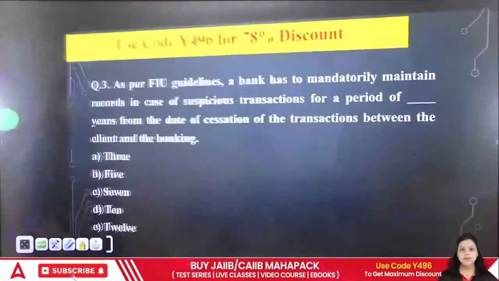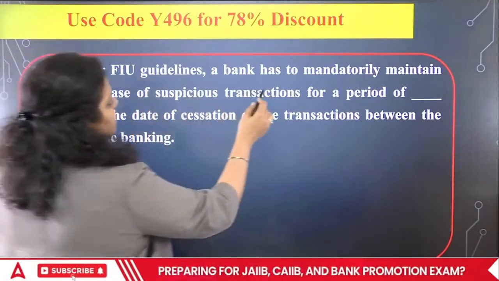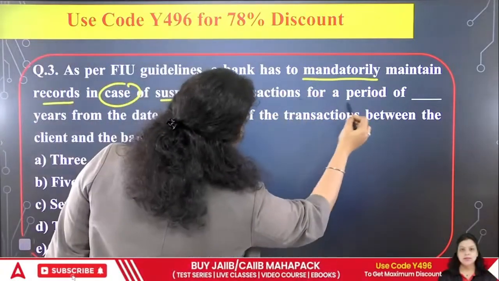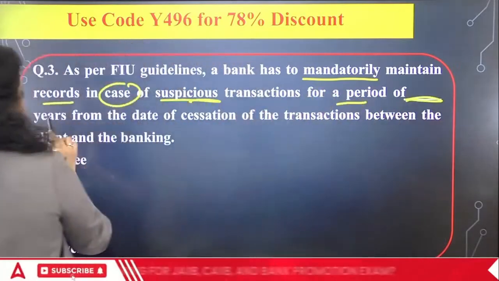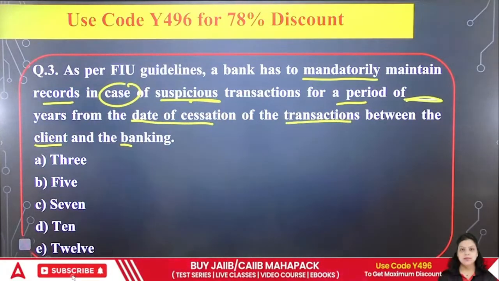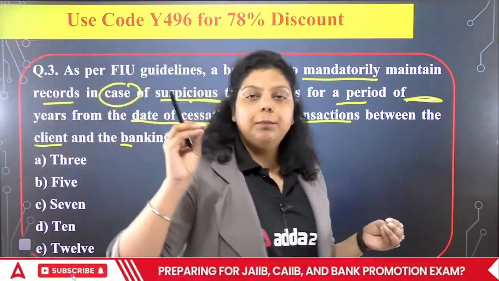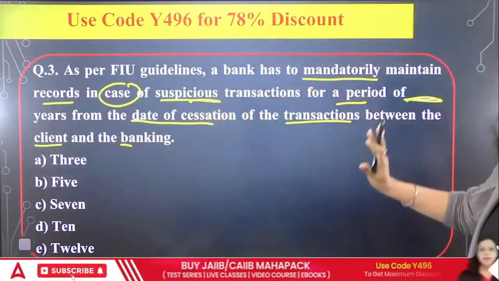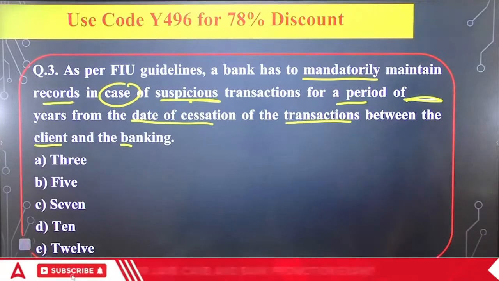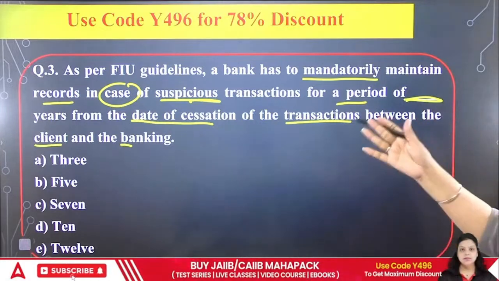Now the next question. The third question is about, as per Financial Intelligence Unit, that is FIU guidelines, a bank has to mandatorily maintain records in case of suspicious transactions for a period of dash years from the date of cessation of the transaction between the client and the bank. So what we are talking about here is, as per the Financial Intelligence Unit India guidelines, a bank has to mandatorily maintain the record with itself in case of a suspicious transaction for a period of how many years from the date of the cessation of the transaction between the bank and the client?